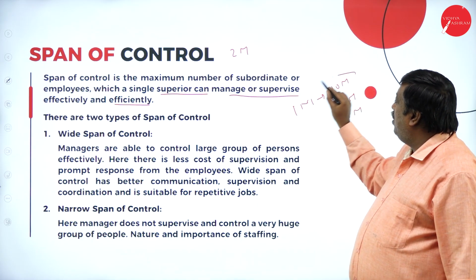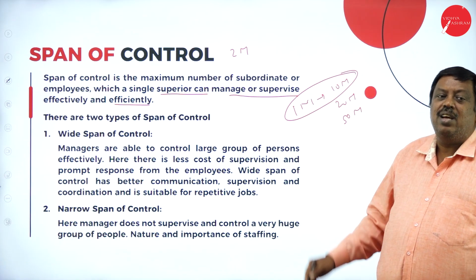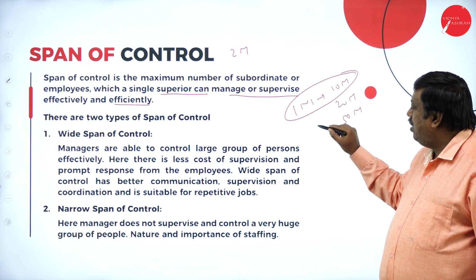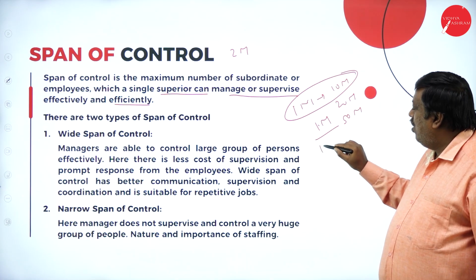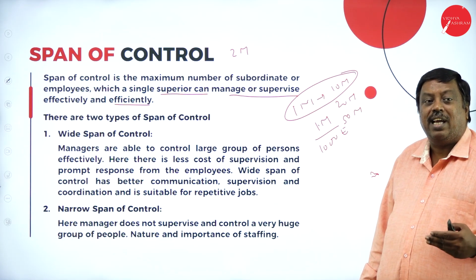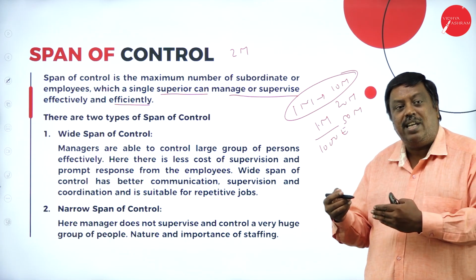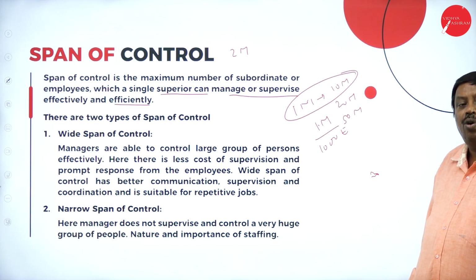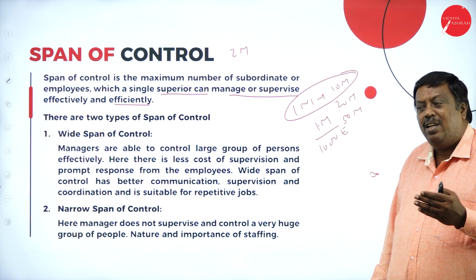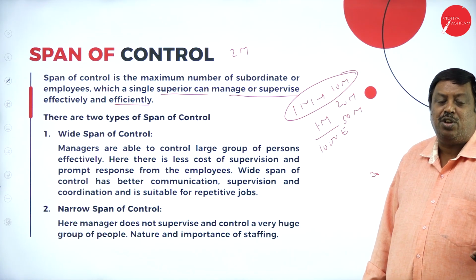If he has fewer members, he can monitor each and every person, and the work can be completed easily without any hurdles, issues or conflicts. But if we give him 1,000 employees to take care of, it will be very difficult for him to check what has been done by his subordinates in the organization. He can't monitor all 1,000 members at a time, and the work may be delayed, or not completed on time, or not be as per the requirement of the top level management.